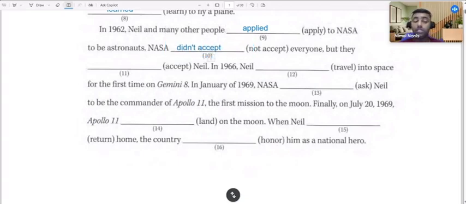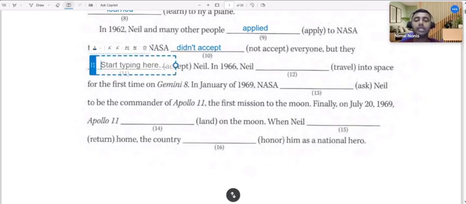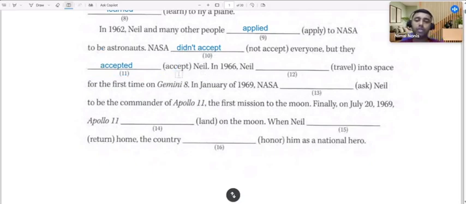accept. So this is something that you need to clearly remember. Since we have used didn't, the verb has to be written in the base form. But here you can see applied means the verb is written in the past form. But if you use didn't, then the verb has to be written in the base form. NASA didn't accept everyone, but they accepted Neil. So you all can see accept is the verb and the verb is written in the past form. But here, since we used didn't, we didn't write the verb in the past form, we wrote the verb in the base form.